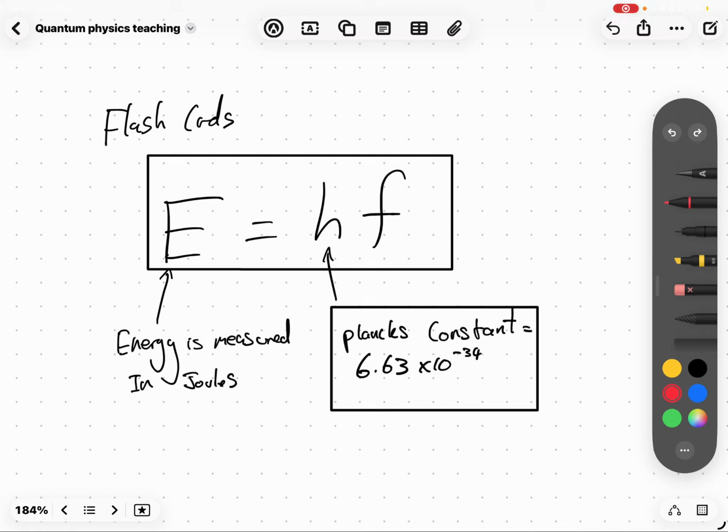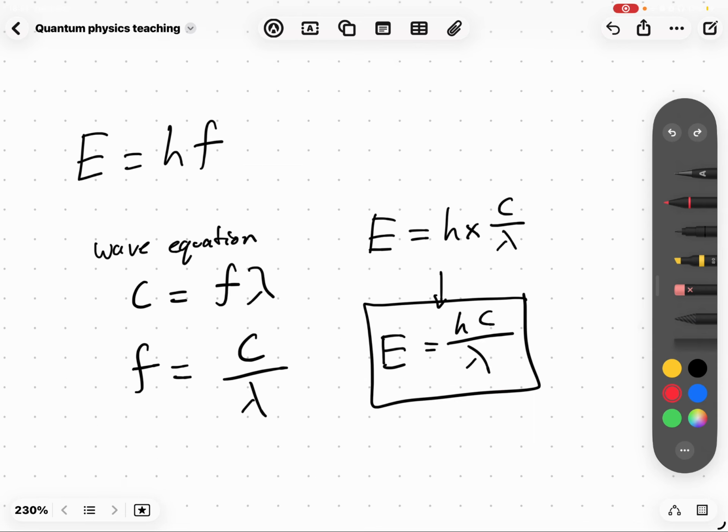h, Planck's constant. Planck's constant is 6.63 times 10 to the minus 34. Okay, very small number. Remember, we are dealing with quantum physics here, ridiculously tiny stuff. This is one that you will not get on your data and formula sheet. Memorize it. And then E equals hf. This does turn up on your data and formula sheet. However, it's always good to know it off by heart as well. Make them into flashcards. Very handy.